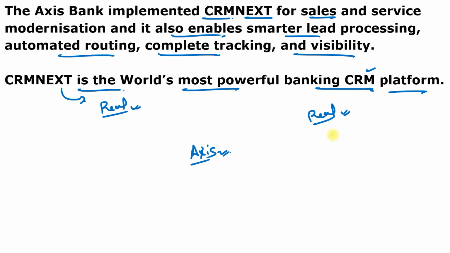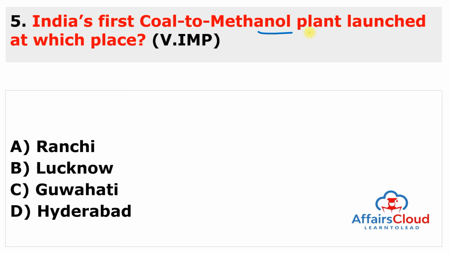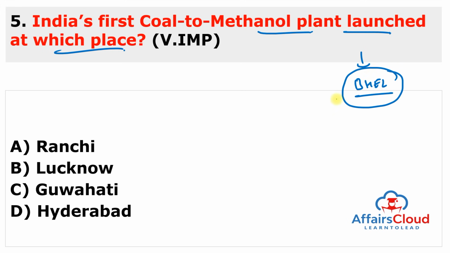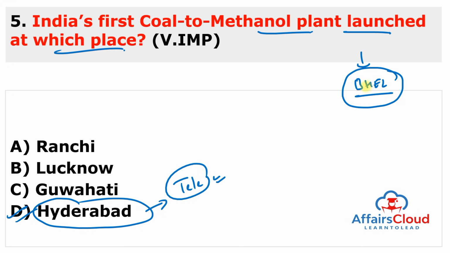Moving to the next question. India's first coal to methanol plant launched at which place? It is a very important question because it is the first coal to methanol conversion plant, and it is launched at Bharat Heavy Electricals Limited, and this BHEL unit is situated in Hyderabad. So the answer of this question is D. And if the examiner is asking about the state, then the answer of this question is Telangana.